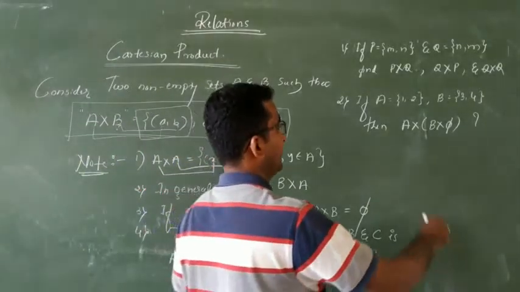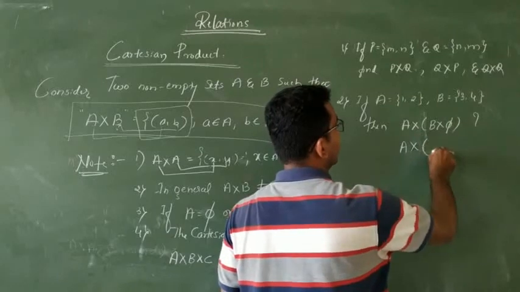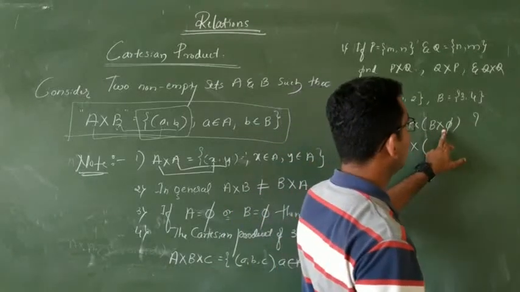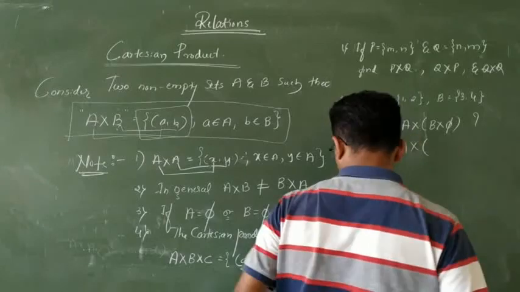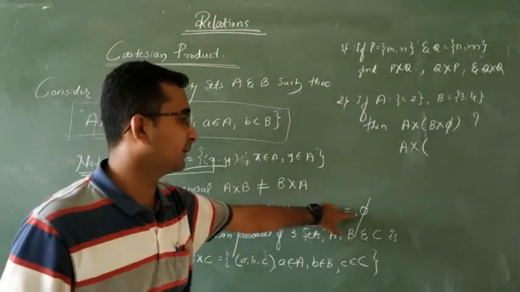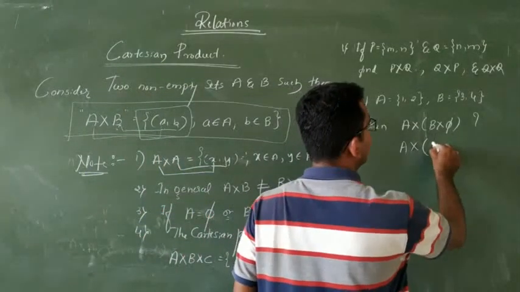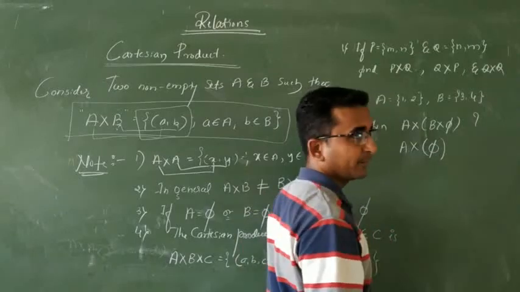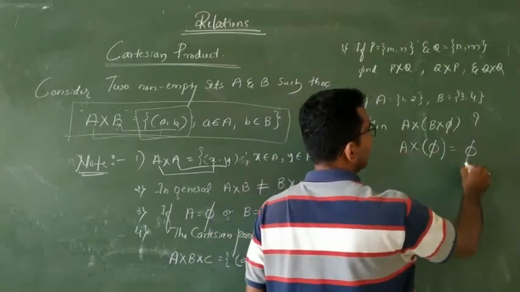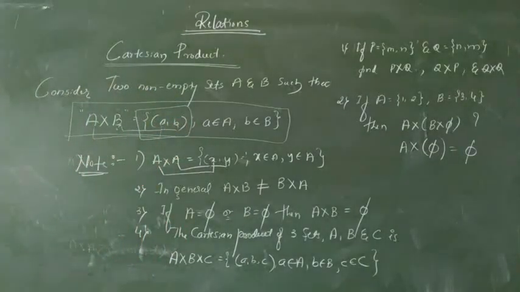If any set does the Cartesian product with the null set, the result is the null set. If A is the null set or B is the null set, even 5 into 2 multiplied is again 5, or A into 5 multiplied is again 5. So B into the null set is again the null set. Then what is A into the null set? Again the null set. So this is the answer. ನಿಮಗೆ 1 marks ಗಾಗಿ ಕೇಳಬಹುದು ಈ type questions. They might ask this type of question for 1 mark.